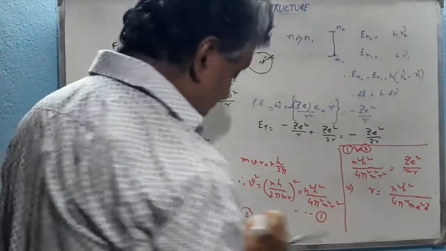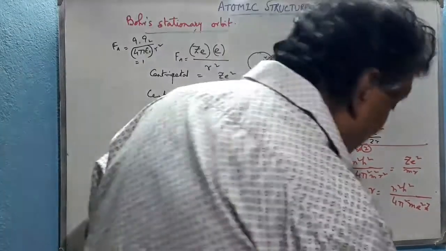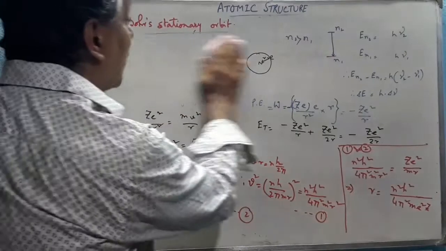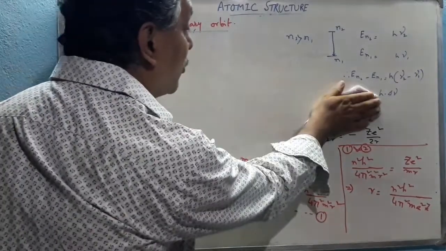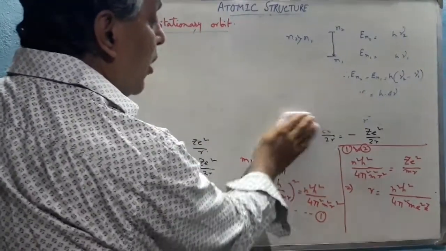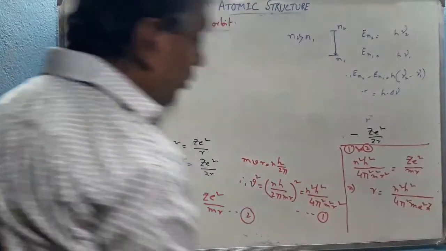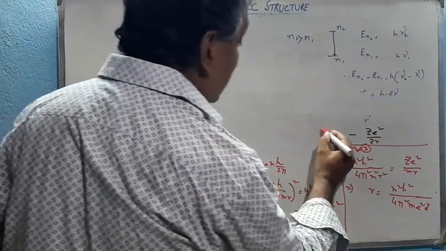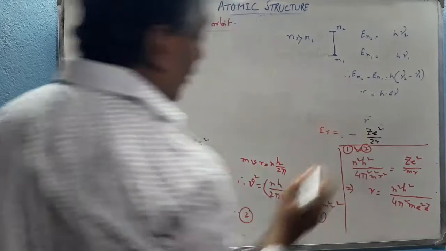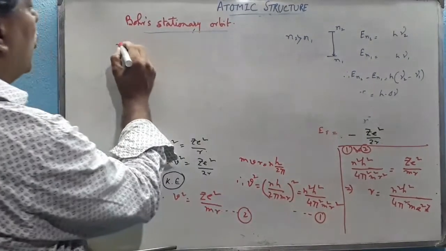And if we consider the hydrogen atom and the first orbit of that particular atom, then n equals 1.